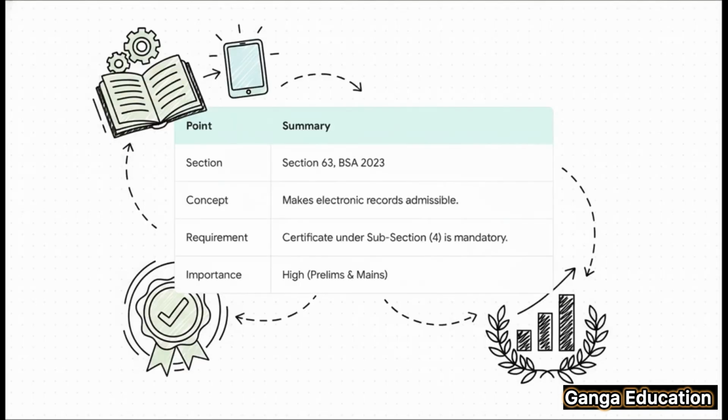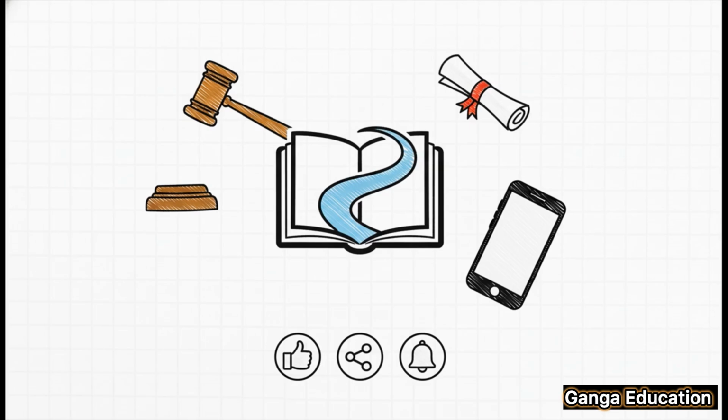All right, time for a quick revision. To wrap everything up, there are 3 key takeaways you absolutely need to remember. First, the section number, Section 63 of the BSA 2023. Second, the core concept. It's what makes electronic records admissible as documents in court. And third, the key requirement, that certificate under subsection 4 is absolutely mandatory. And that brings us to the end of our discussion on Section 63.